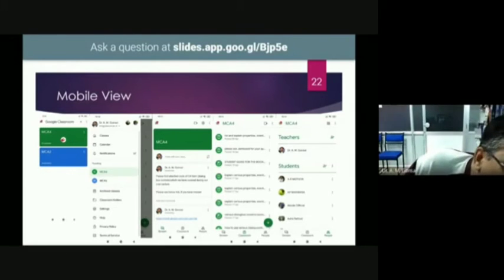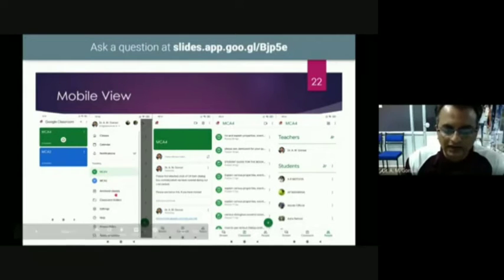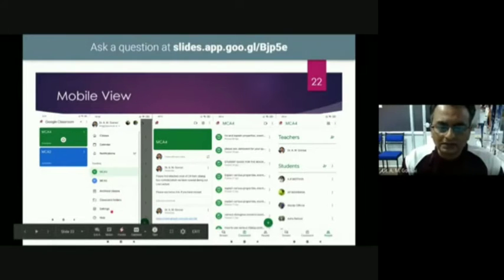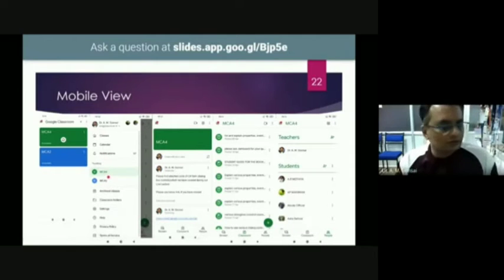I have two classes, MCA 4 and MCA 2. Students are displayed here. Once I click on these three horizontal lines, it will show me classes, the calendar, notifications, and teaching classes MCA 4 and MCA 2. If I want to archive, the classroom folder where my class data are stored, some class-related settings, all of that information is available on mobile also.